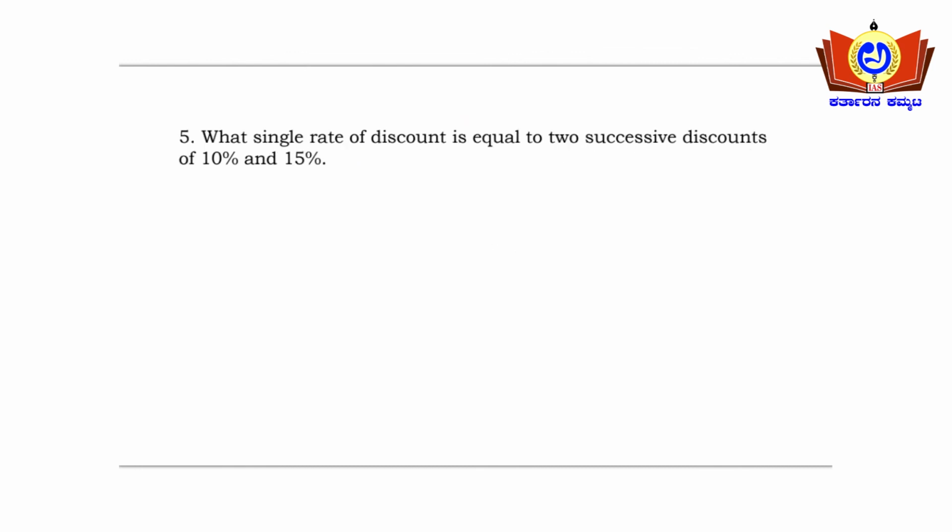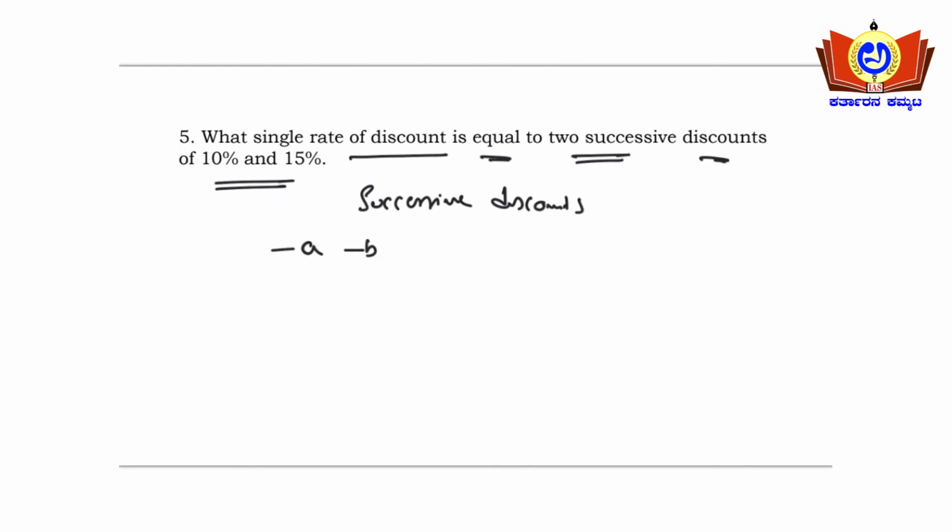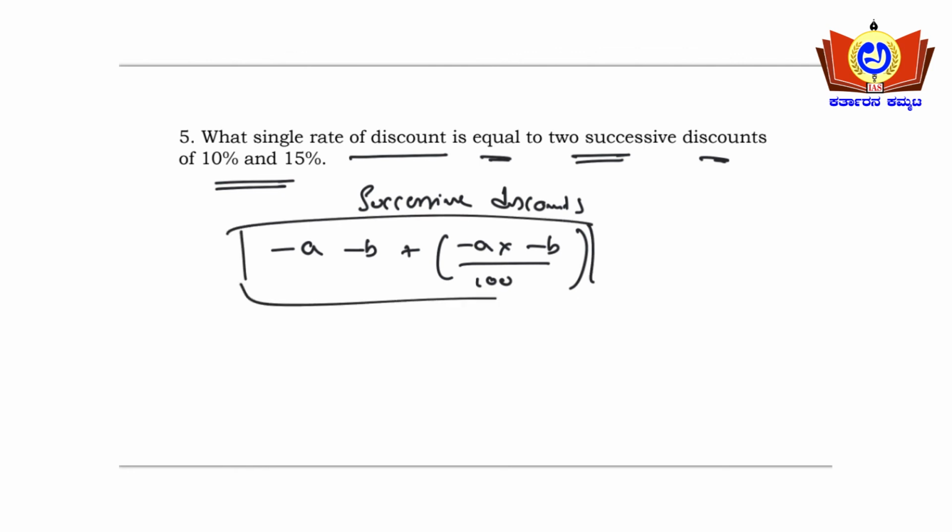So what single rate of discount is equal to two successive discounts of 10% and 15%? Successive discounts. The formula is minus a minus b plus minus a into minus b upon 100. This is the formula, right? Try to remember this formula.